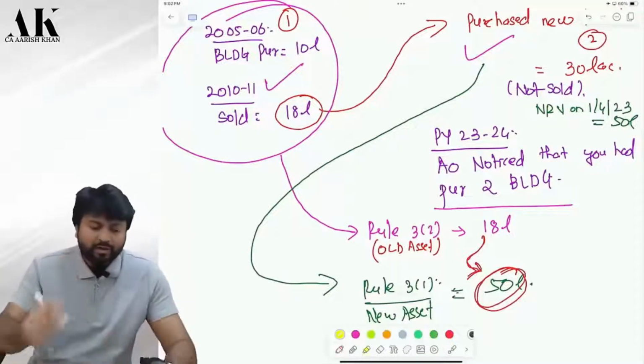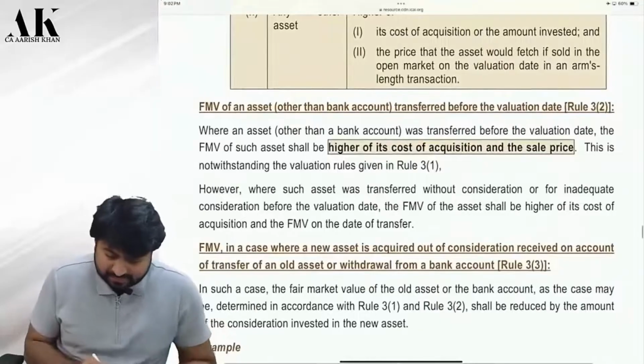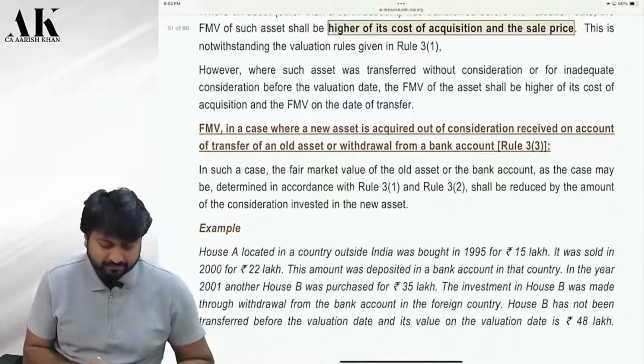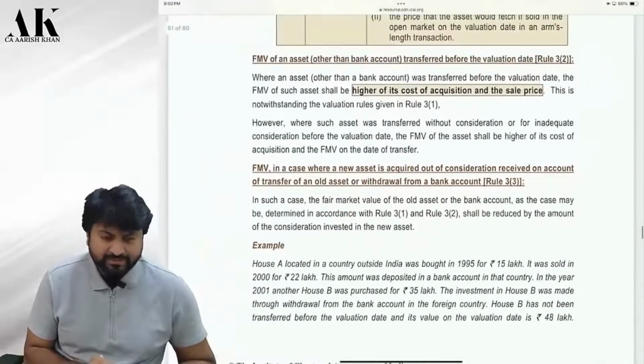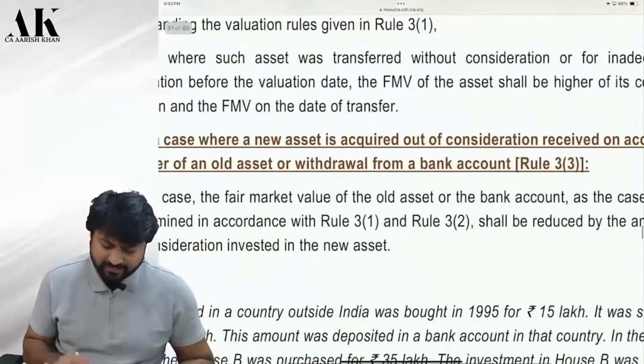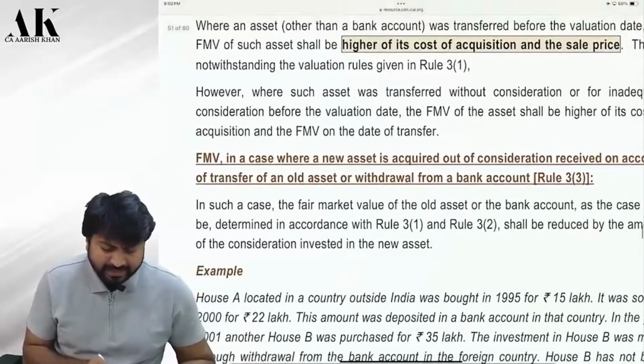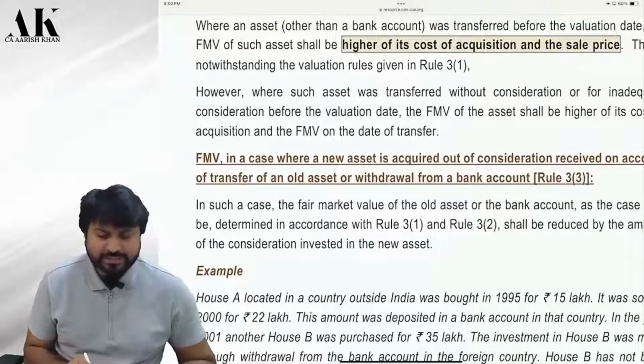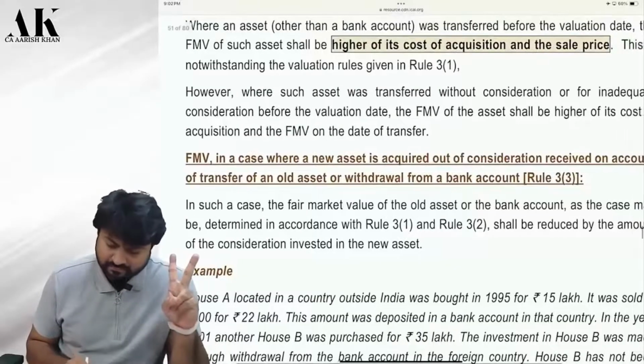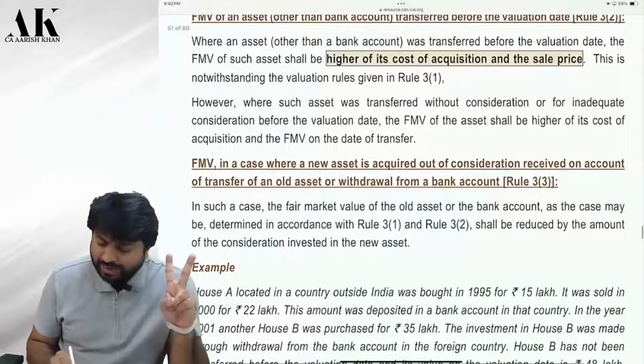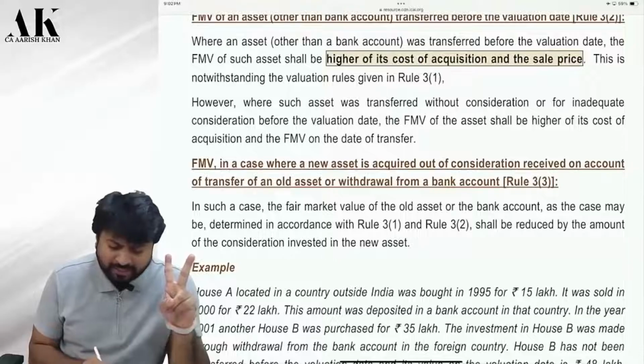So now what does the law say? Let's read. First of all, the heading. The fair market value in case where the new asset, meaning the second asset, building 2, is acquired out of consideration received on account of transfer of old asset.